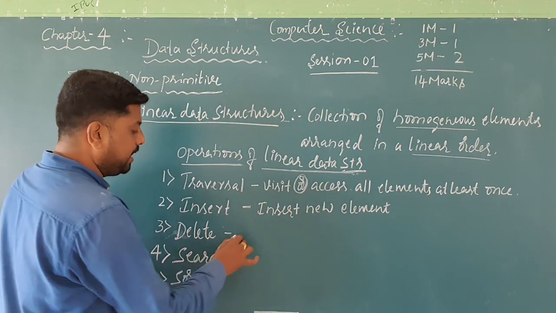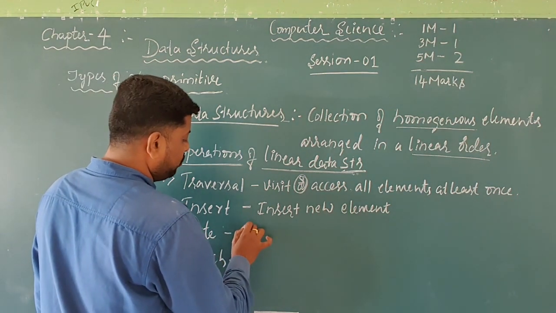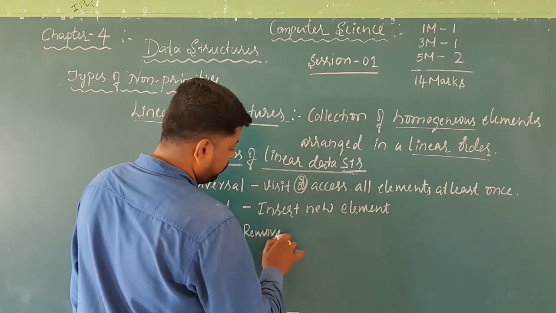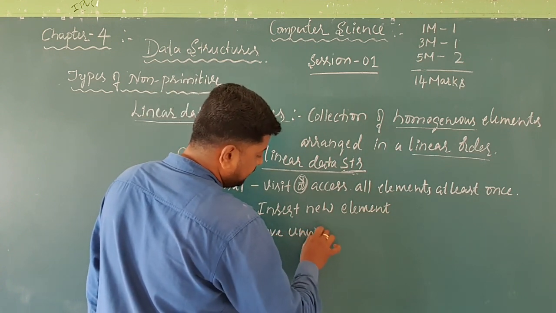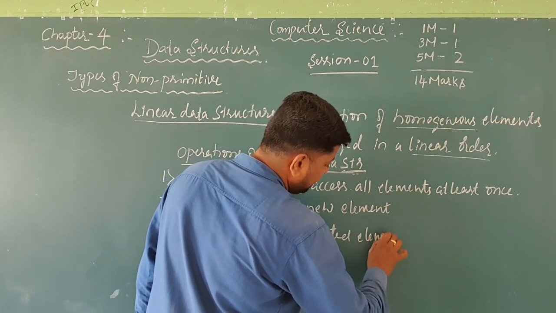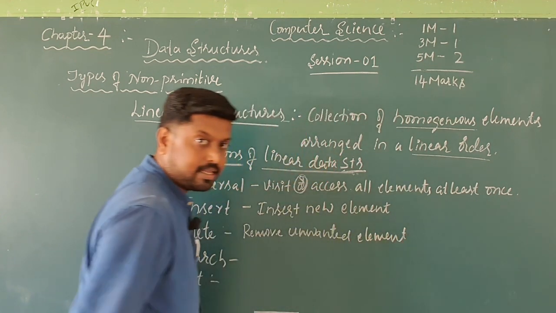Like that, delete. Delete operation is used to remove or delete unwanted element from the data structure.